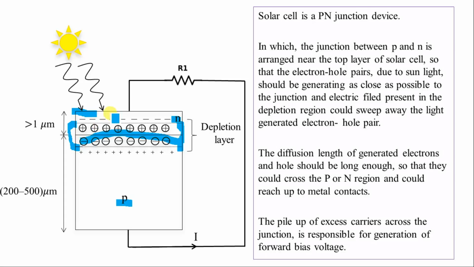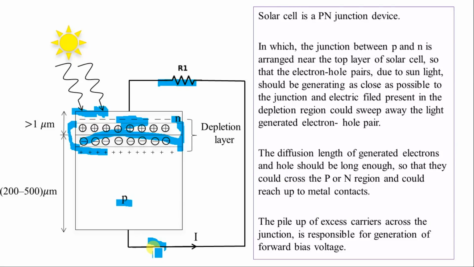Let's take an example. Say this is the photon which strikes here. The electrons that get generated start piling up at the top, and the holes start piling up at the bottom. Because of this piling up of holes and electrons, there is a forward bias voltage across this p-n junction. If I connect a resistor, the current starts flowing like this. So this becomes a power generating device in this case.